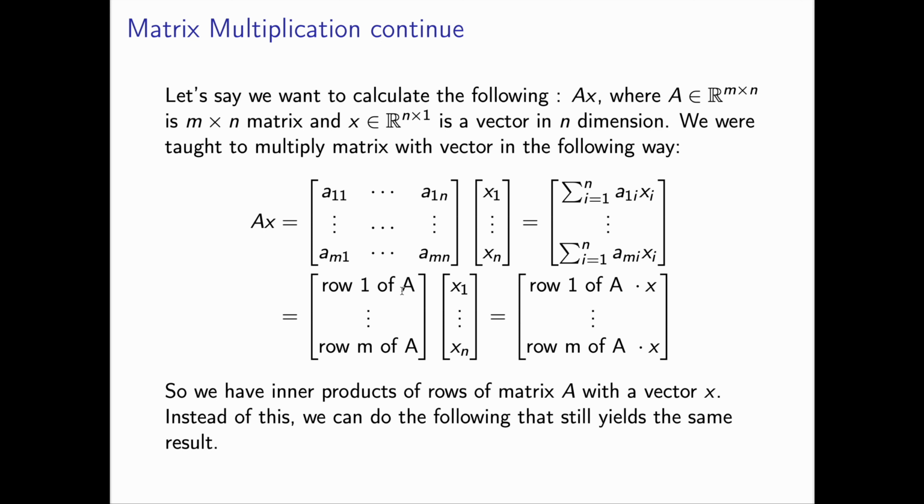So row 1 of A all the way to row m of A, and then we have x1 all the way to xn. And then this guy is row 1 of A dot x, dot dot dot, row m of A dot x. So you see that this works. There's nothing wrong with that. For better understanding, I think the other way is better.